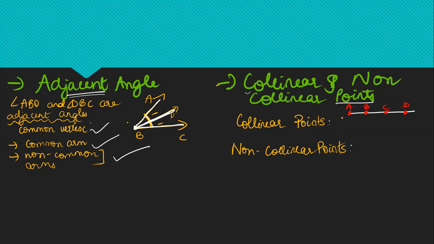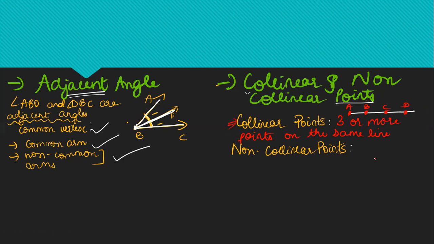So how can I say that these are collinear points? Three or more points on the same line are called collinear points basically.